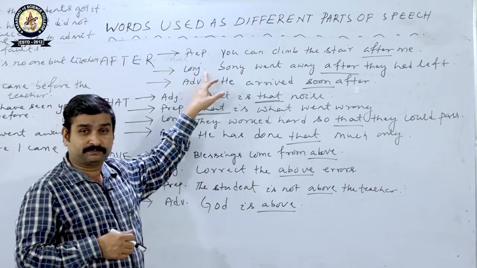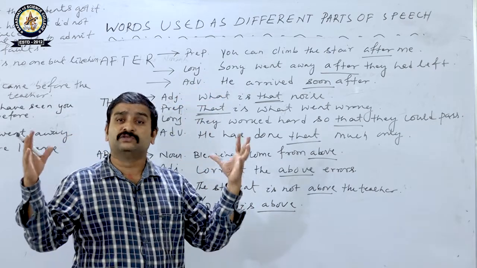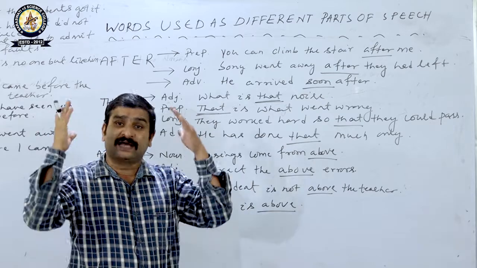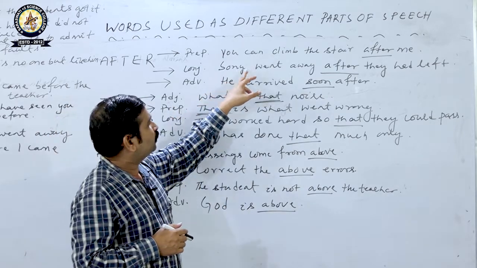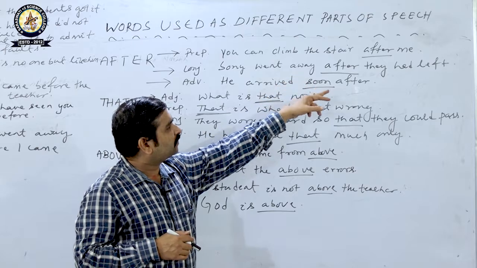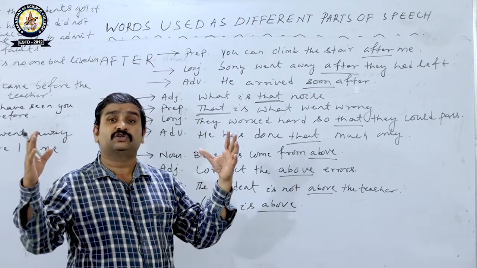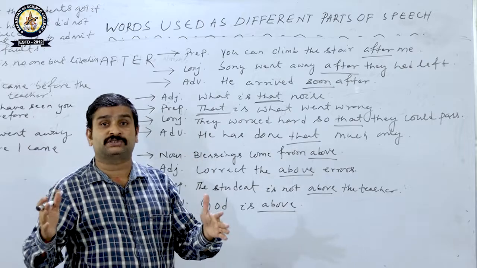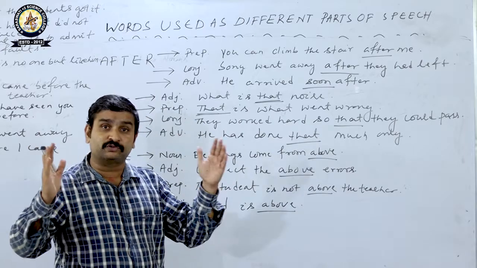Next one, conjunction. Conjunction means what? Joining. Joining the sentence, joining the clauses. And look at the line. Sonny went away after they had left. So, that is joining 2 clauses. That's why it is called conjunction. After is used as a conjunction.